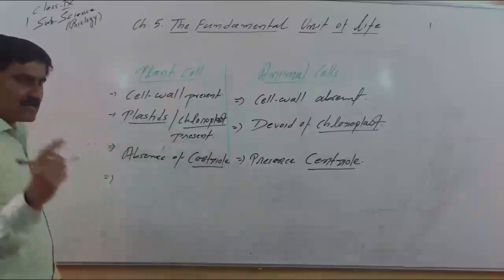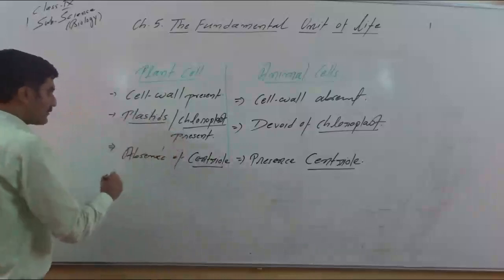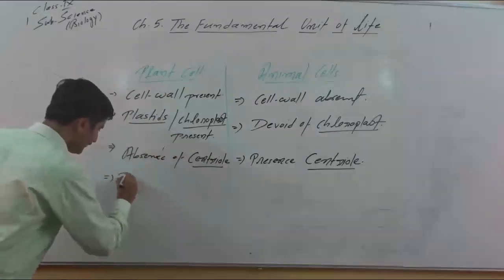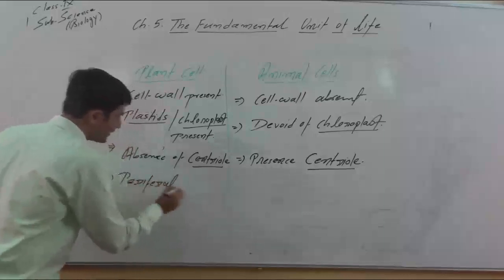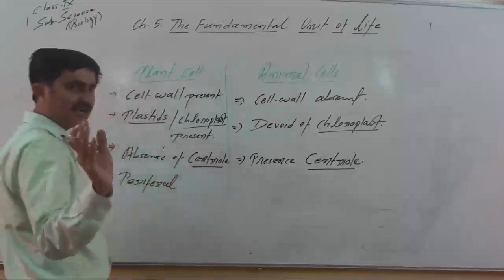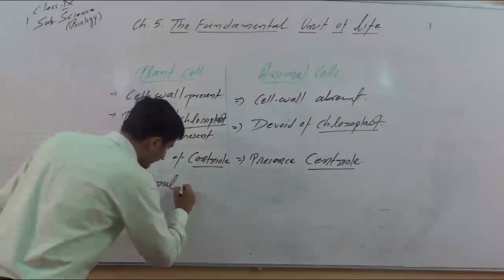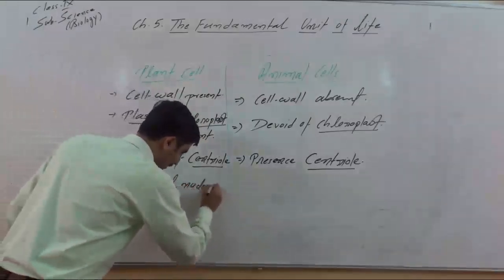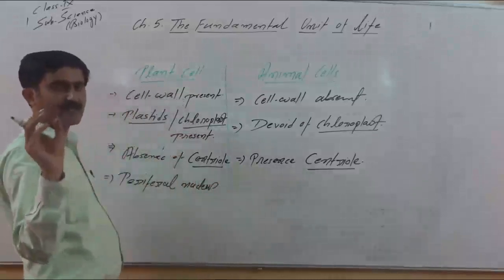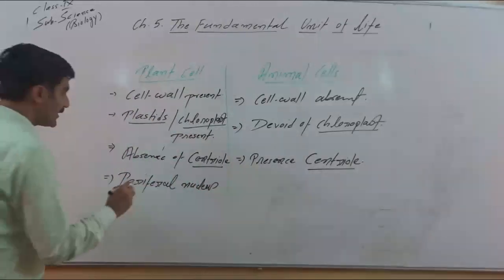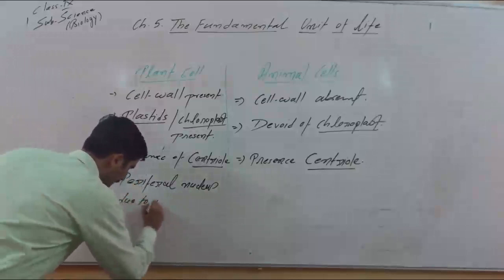Plant cell have nucleus, animal cell also have nucleus, but plant cell have peripheral nucleus. This point will help you to identify or differentiate plant cell from the animal cell. Peripheral nucleus. Why is it peripheral? Because here there is presence of large vacuole. Peripheral nucleus due to presence of large vacuole.